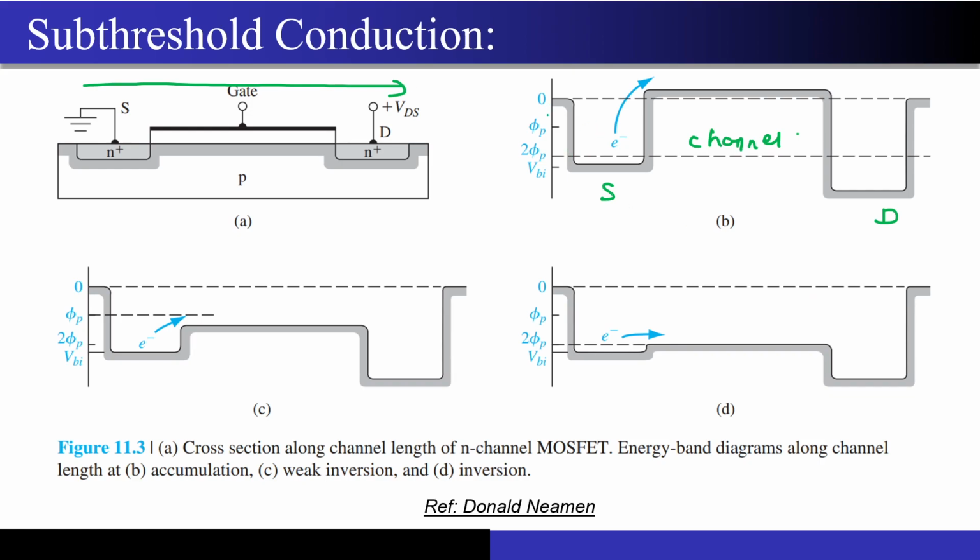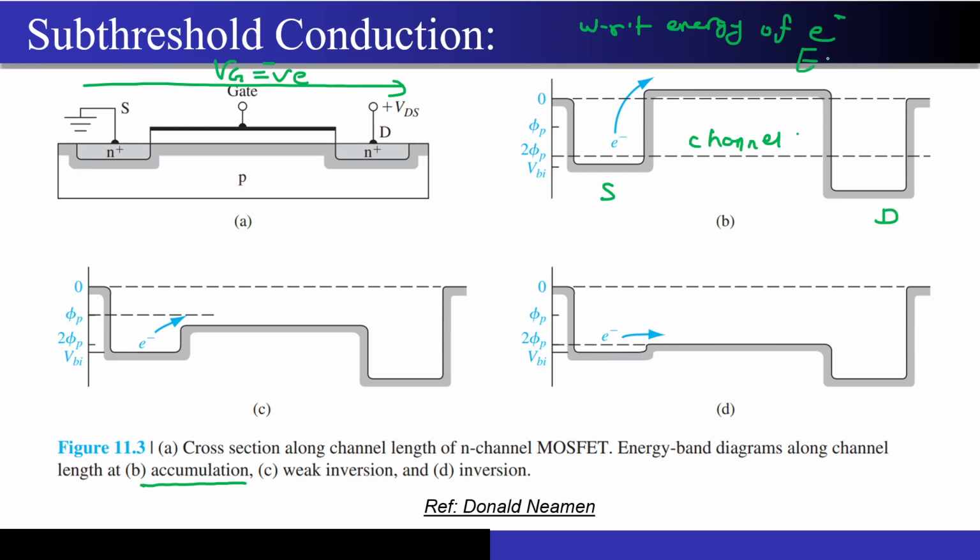Okay. So now if I look at this particular cross section, let's see what they have given over here. B is nothing but the case of accumulation. For my NMOS, the case of accumulation means Vg is negative. Any energy band diagram, no matter which cross section, is always drawn with respect to the energy of an electron.